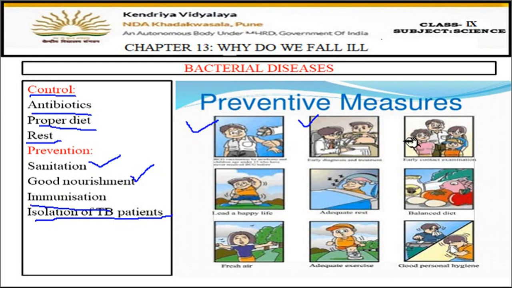Then here, lead a happy life, take adequate rest. Okay, early contact and examination. So proper testing of the family should be done after every 6 months. Then balanced diet to be taken, fresh air. Okay, take fresh air always, and do adequate exercise and maintain good personal hygiene. So these are some of the preventive measures to fight the tuberculosis disease.